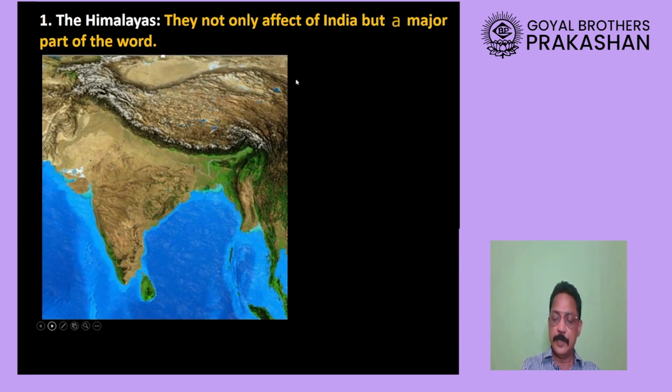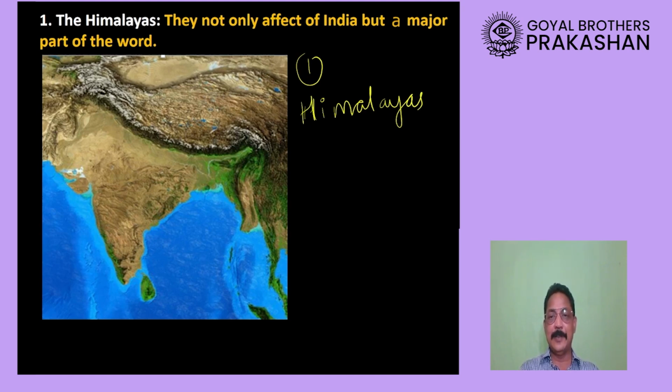Now let us look at factor number one, the Himalayas. I am very sure you must have heard that the Himalayas are the highest mountain range in the world. Please remember, the Himalayas not only affect the climate of India, but also of Bhutan, Nepal, Pakistan, Bangladesh, Sri Lanka, even China, Myanmar, and many other countries. One documentary says that it affects the climate of almost one-tenth of the world.